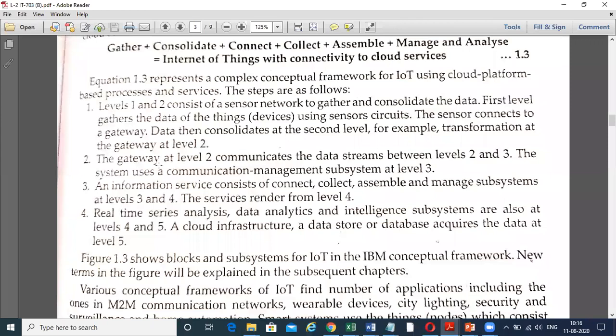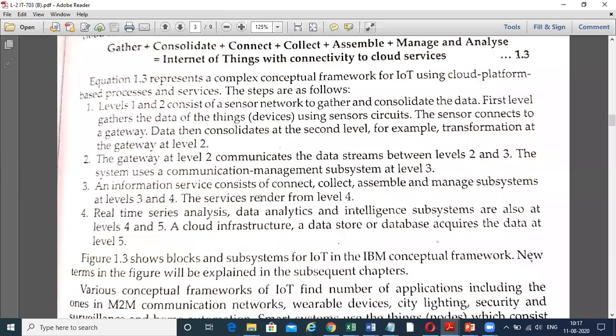Here, the gateway at level 2 communicates the data stream between level 2 and level 3. The system uses a communication management subsystem at level 3. Information services consist of connect, collect, assemble, manage subsystems at level 3 and 4. The services are rendered from level 4.